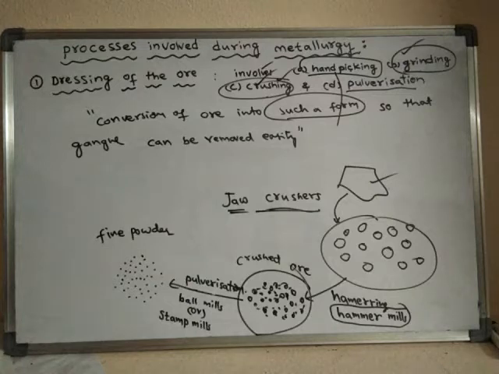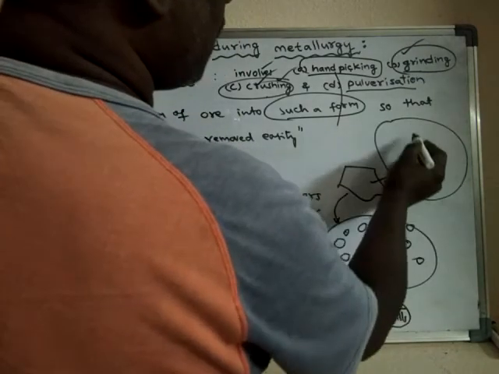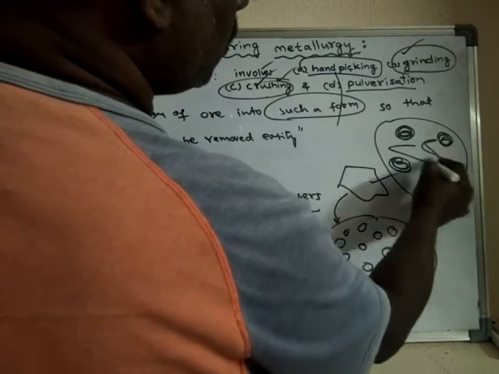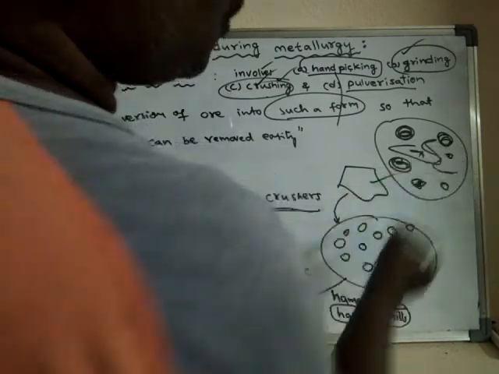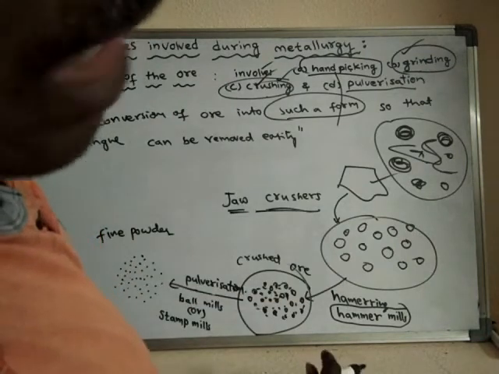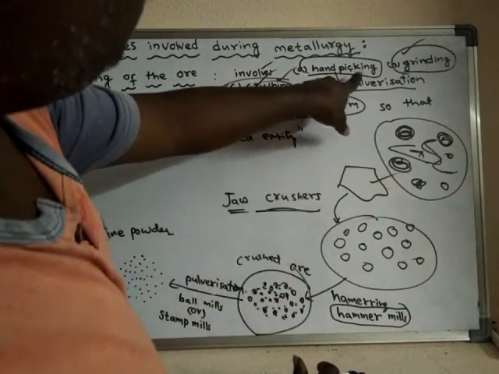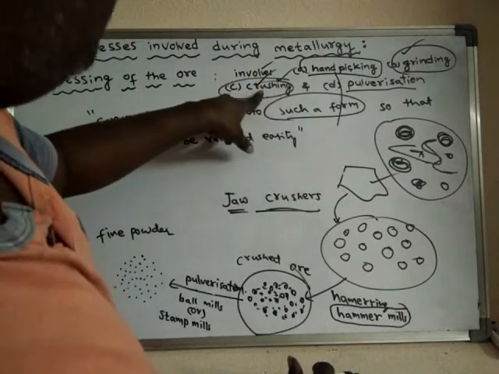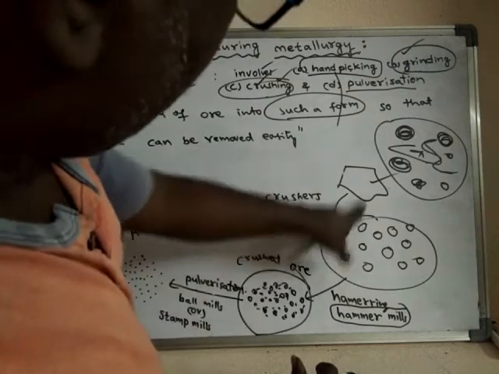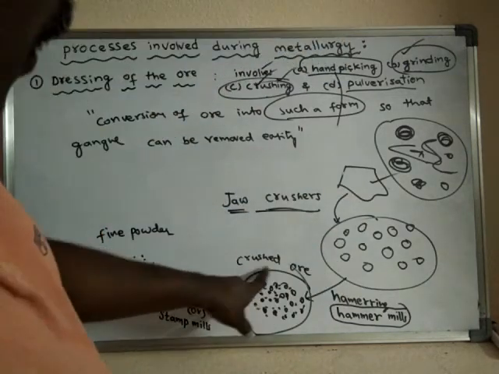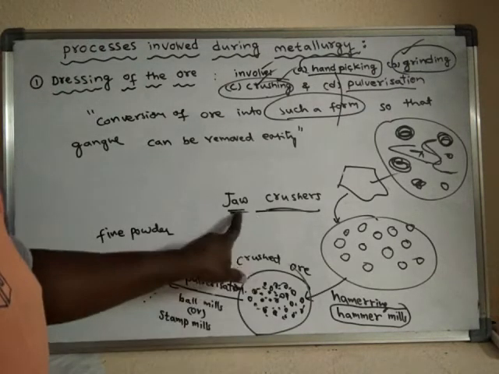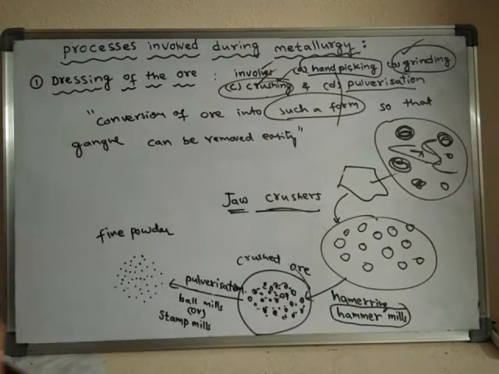Initially, if very big lumps of impurities are present along with the ore, the lumps of impurities can be removed manually with the help of hand. That process is called hand picking. The next process is grinding and crushing, by which we finally obtain crushed ore. For this, jaw crushers and hammer mills are helpful.